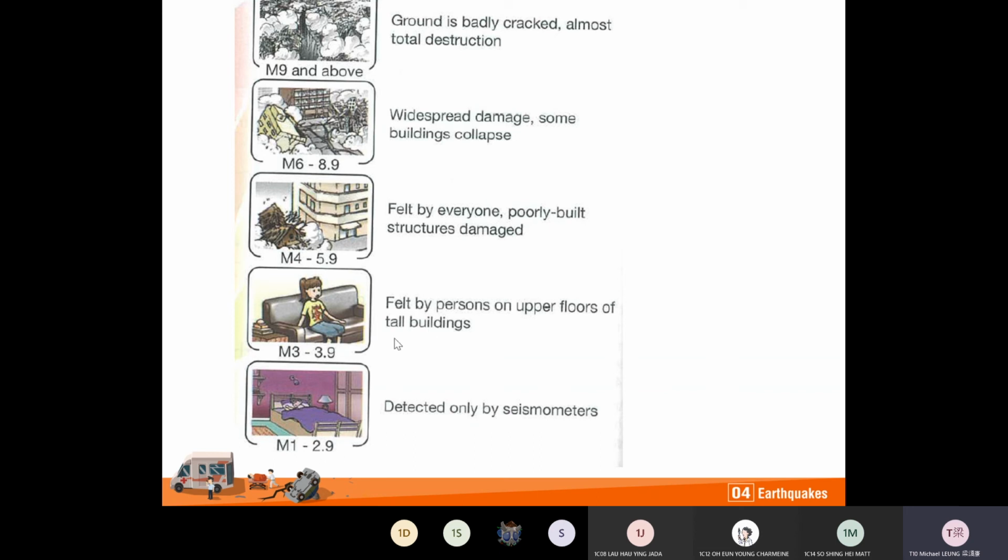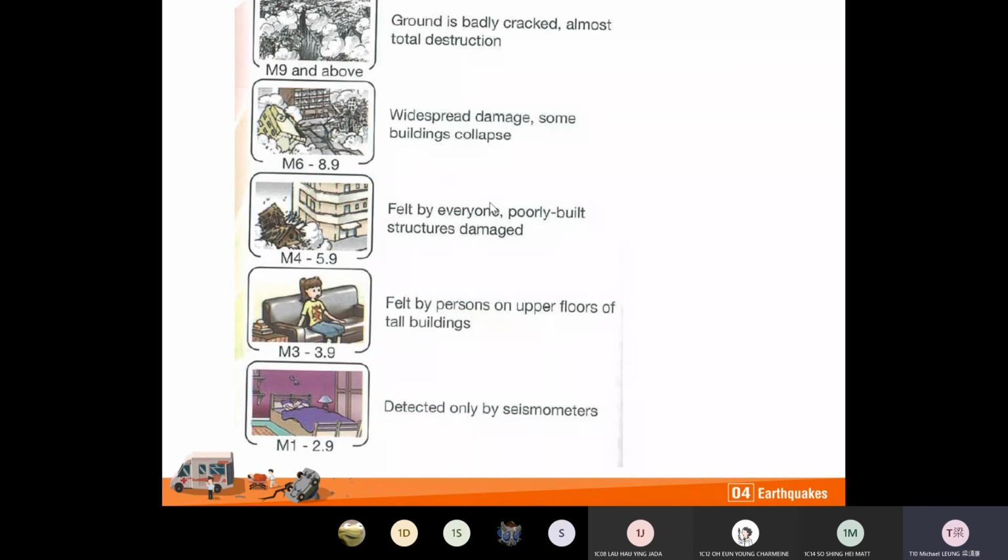That's why sometimes Hong Kong people may feel the impact of earthquakes, because the buildings in Hong Kong are very tall. If the magnitude increases to 4 to 5.9, it is felt by everyone.